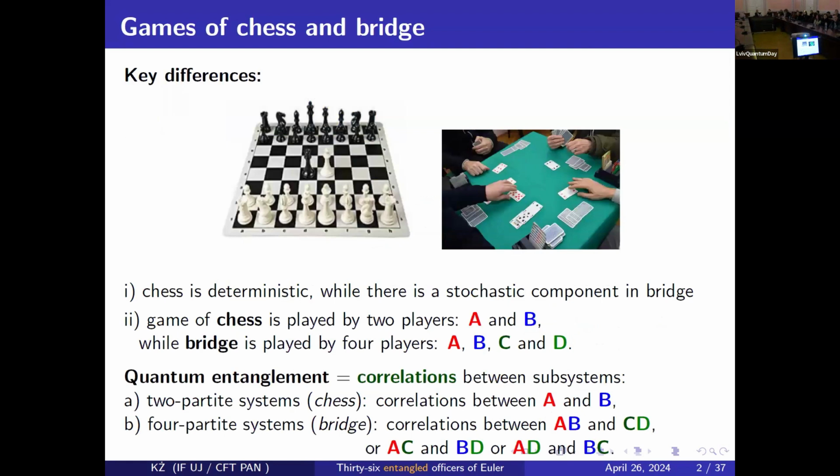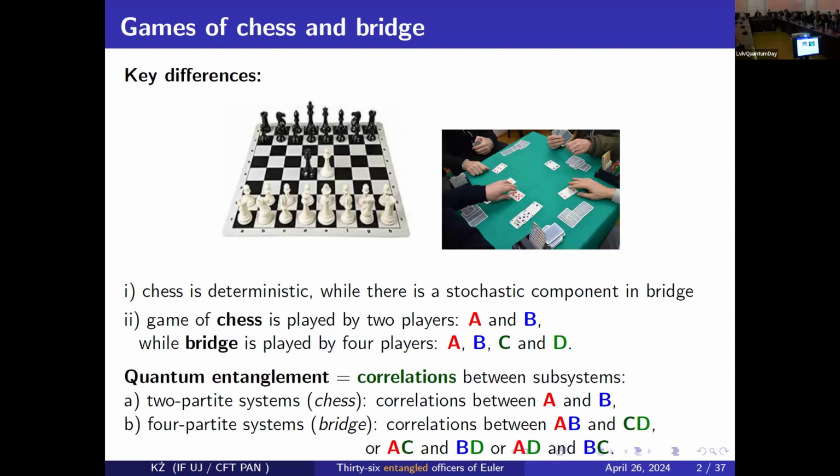You see, I brought some cards with me. So what is the main difference between chess and bridge? Chess, you know how to play chess, is a deterministic game, two players. Bridge is less deterministic. There's a probabilistic component, and there are four players. So this you know. I have here some cards. Look how big they are. I will use them soon. So you see the main difference.